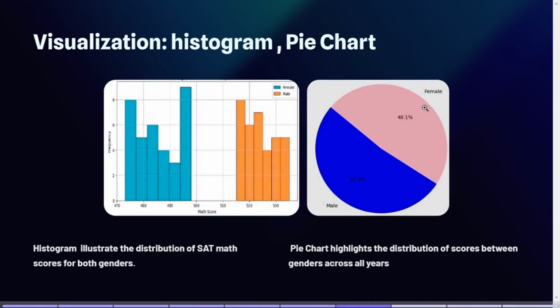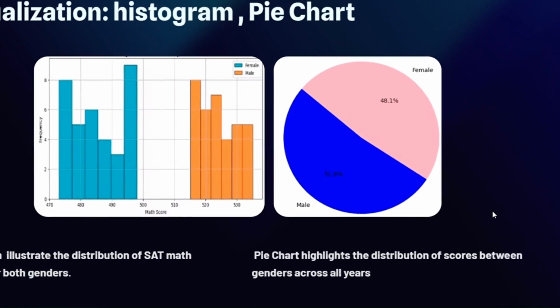To visualize the distribution of scores, I created a histogram which clearly showed the range and frequency of scores. Additionally, I created a pie chart to compare the proportion of scores between male and females. These visualizations highlight the general performance trends in the dataset.